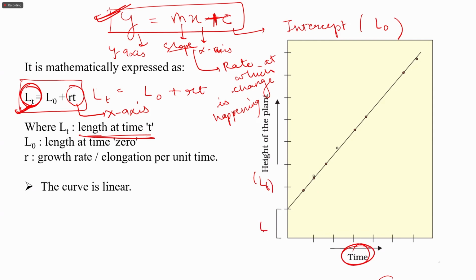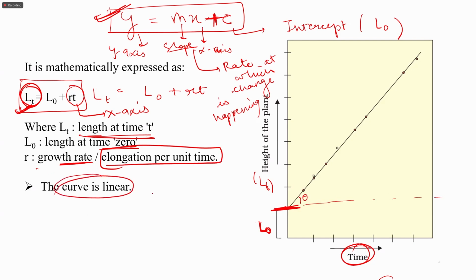This is actually the c. Here it is L0, the initial height, the length at time 0. And r is the growth rate, or the elongation per unit time, and this is represented by the slope of this line, that is this theta. The curve is a linear curve.